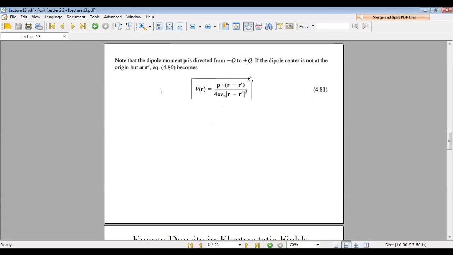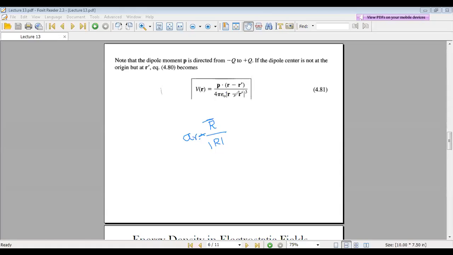Generally, for the unit vector, what about the unit vector here? Unit vector A suffix R equals distance vector by magnitude of distance vector. Here the distance vector is R minus R dash, and the magnitude is magnitude of R minus R dash.